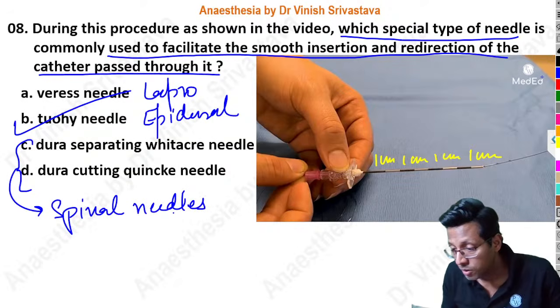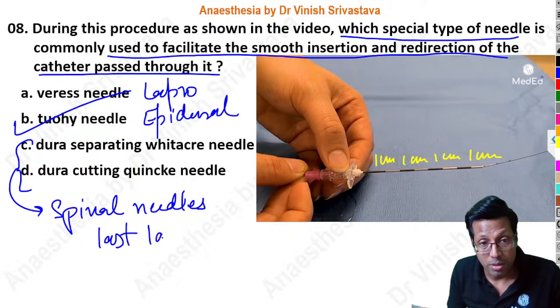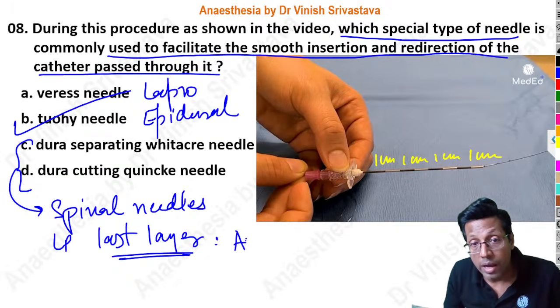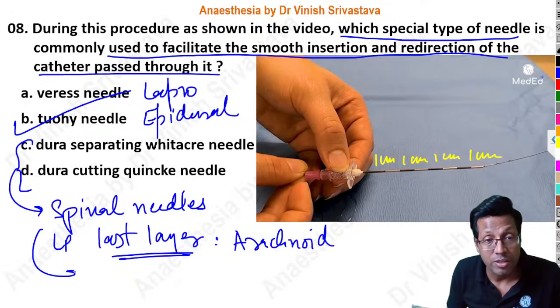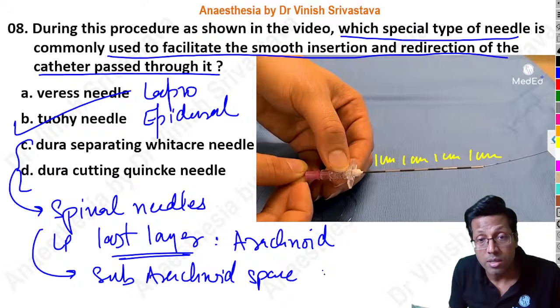So when you're talking about spinal, the last layer pierced when you're giving spinal anesthesia or doing lumbar puncture is the arachnoid, because spinal anesthesia is given in the subarachnoid space, which contains the CSF.